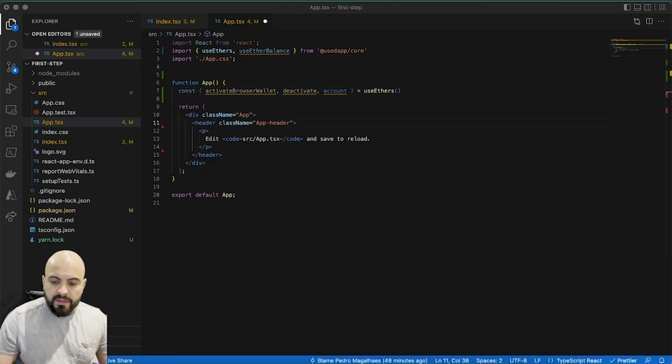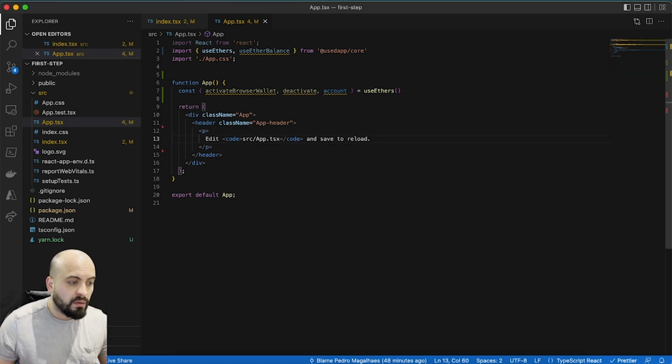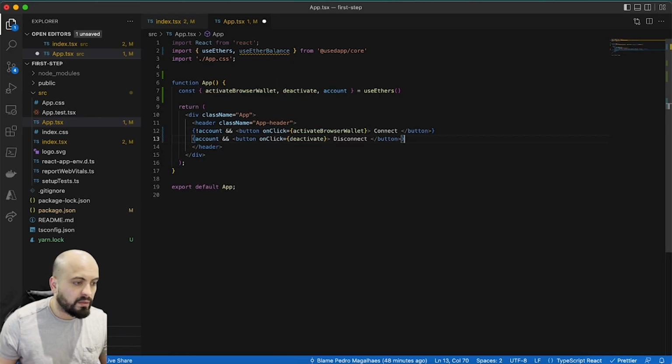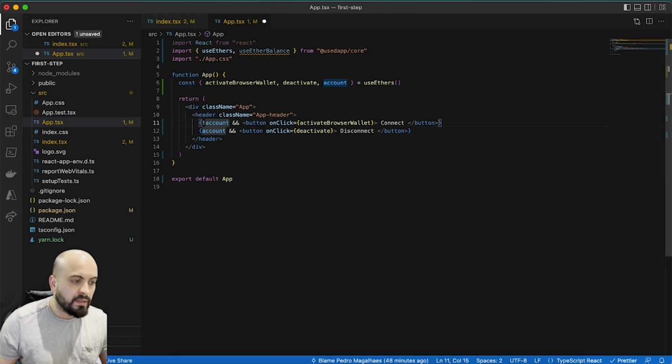So let's get started creating this button, but we just need to use two conditionals. So I'm gonna take out this line here and call it using this line here. So the first one is if I don't have the account, it means if I don't have the wallet address, using this button to connect and then bring me the wallet address.